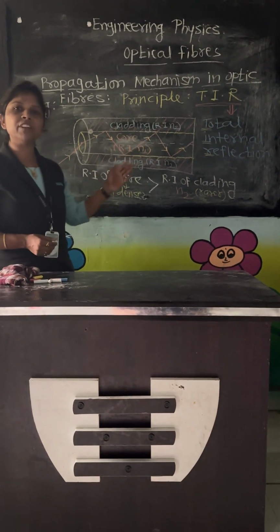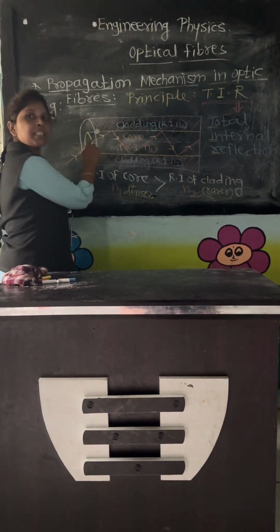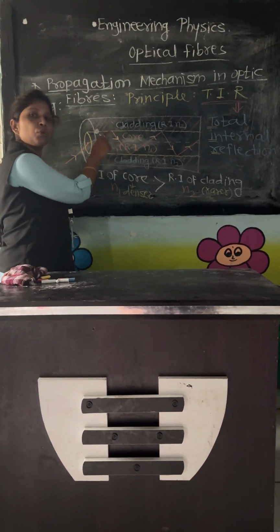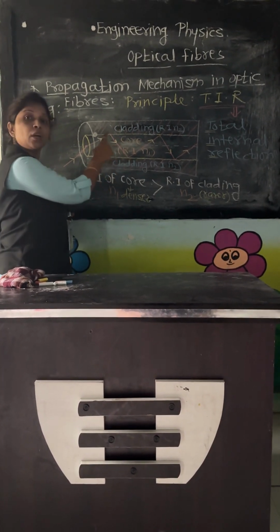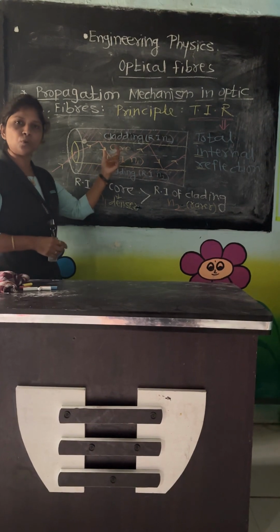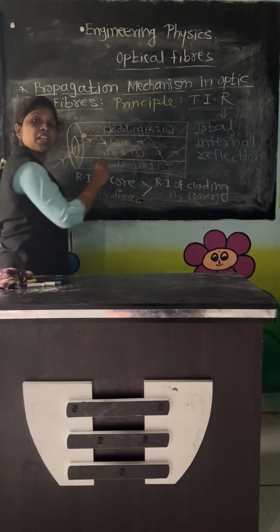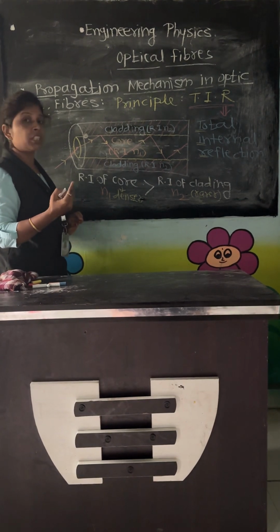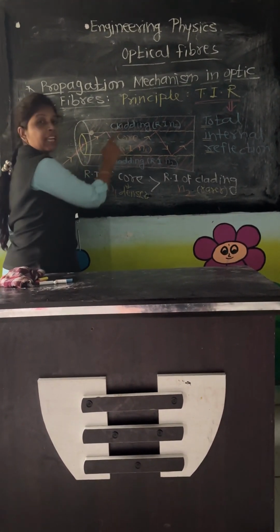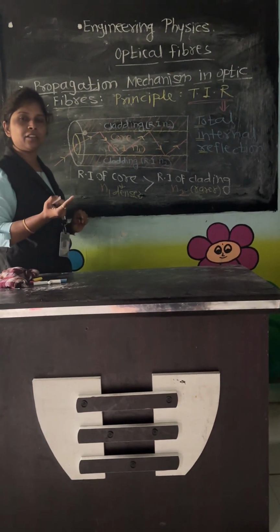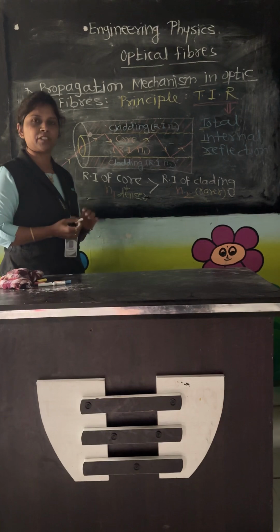Total internal reflection is the phenomenon in which the light ray which enters into the core, core being the denser medium, is confined or enclosed within the core while traveling from denser medium into the rarer medium. But the condition is that the angle of incidence is greater than the critical angle.